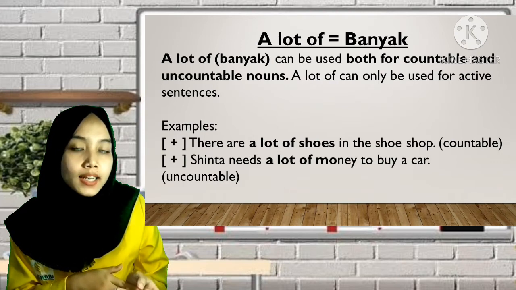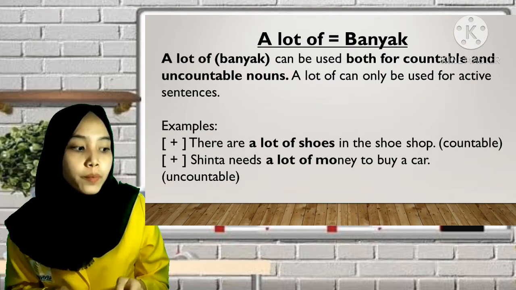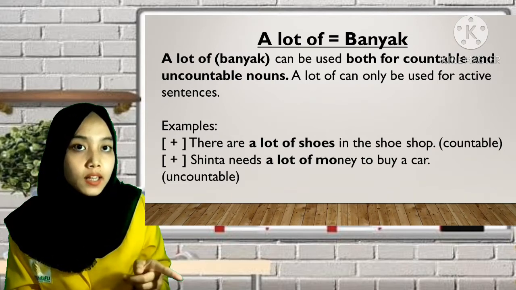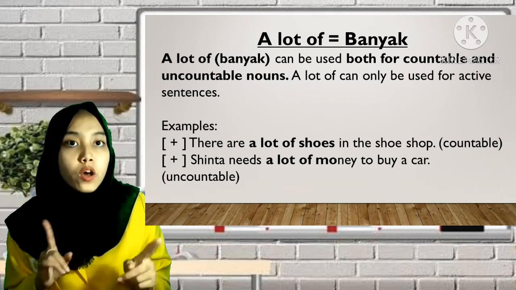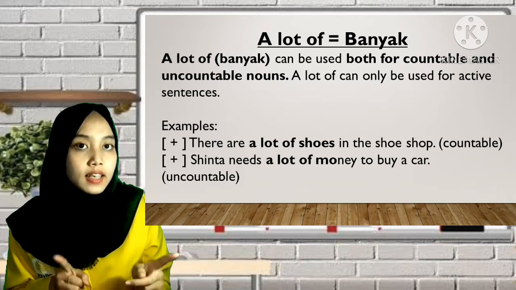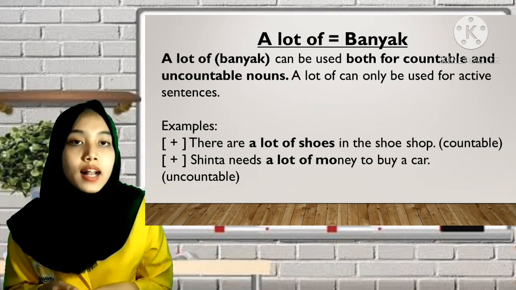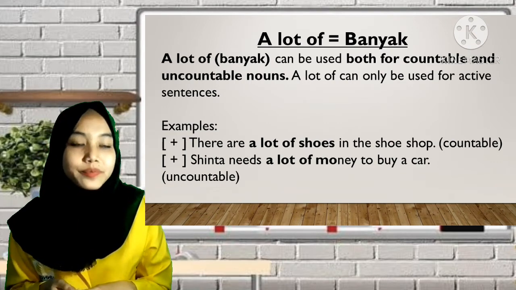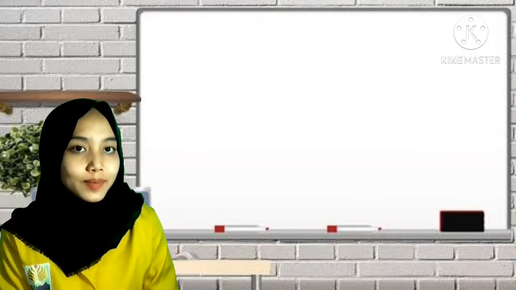Is money countable or uncountable? Great, uncountable. So, shoes is countable, but money is uncountable. But both of the sentences can use a lot of.